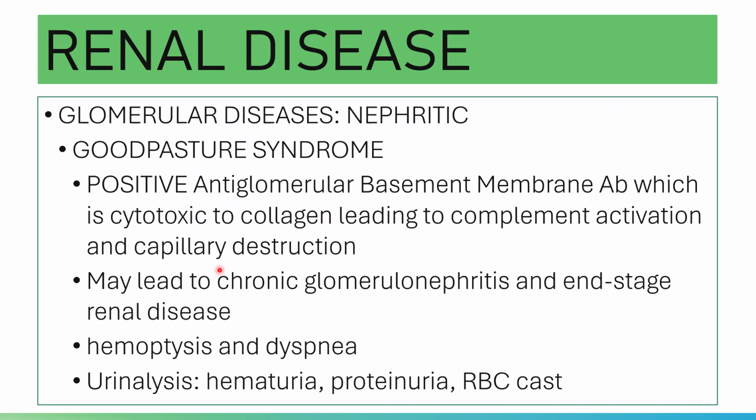Okay, so the initial sign is hemoptysis, coughing out of blood, and dyspnea. Mauuna po siya. Lung complications, lung signs, will show first, followed by the development of hematuria. So hemoptysis and dyspnea muna, before the appearance of blood in the urine.